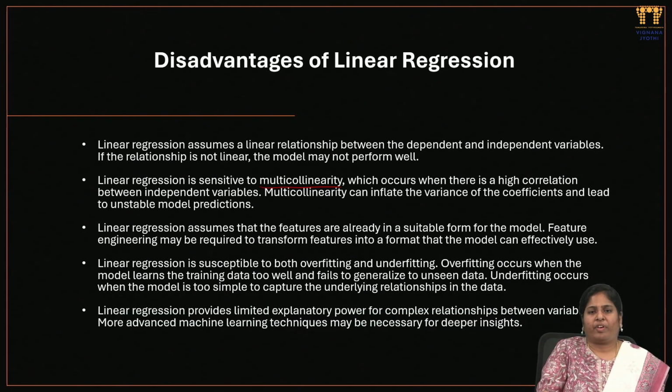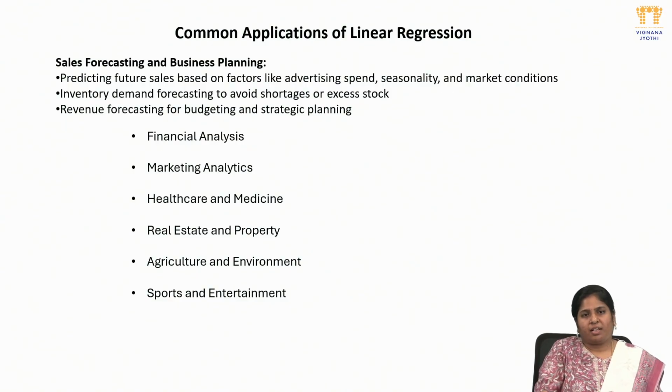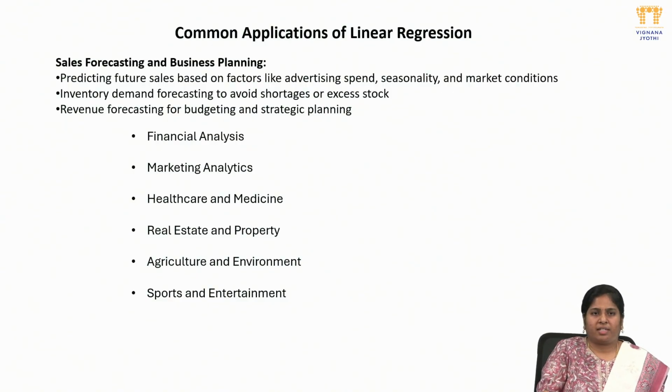Next, linear regression provides limited ability to model exponential and complex relations. Linear regression mostly works well with two or more parameters and gives very good results, but when we come to a bunch of parameters that we need to analyze, it becomes clumsy in linear regression. These are the common applications, as we already discussed in the previous slide.